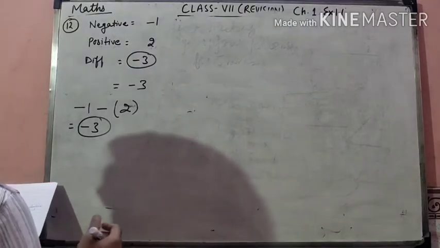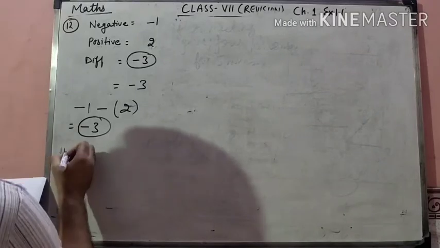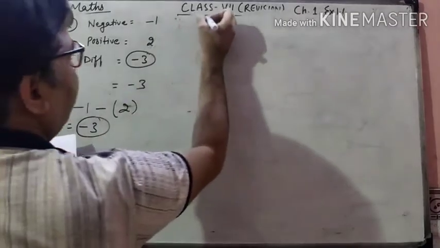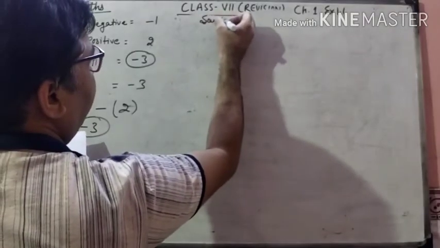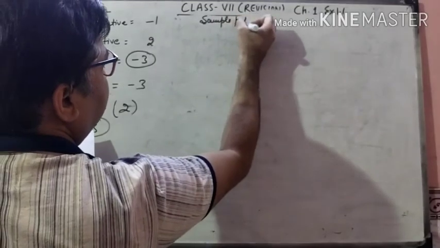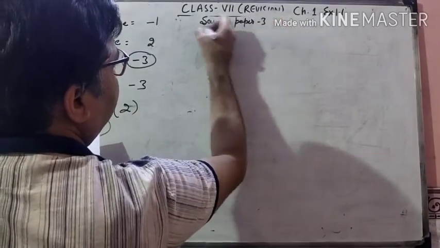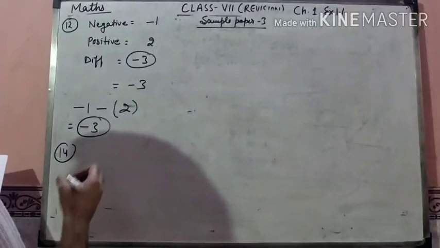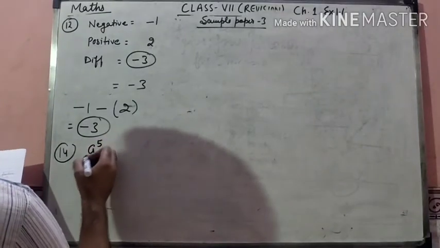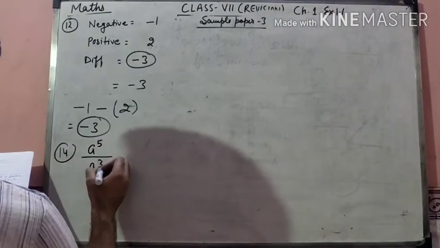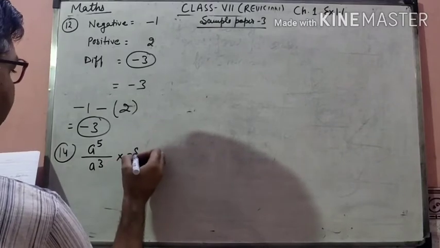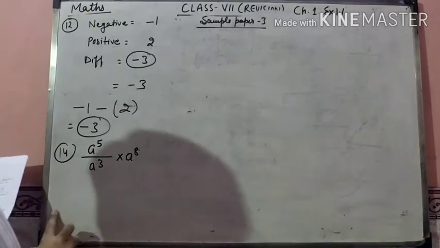Next, students, one more question is the 14th question. These are related to your sample paper. a raised to power 5 upon a raised to power 3 into a raised to power 8. How will you solve it?